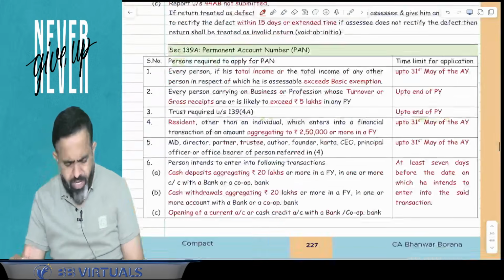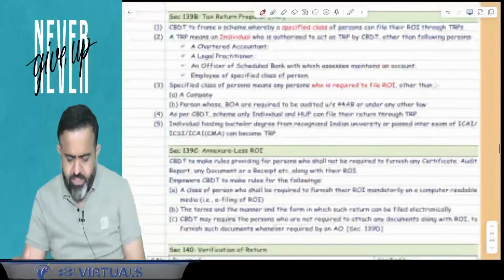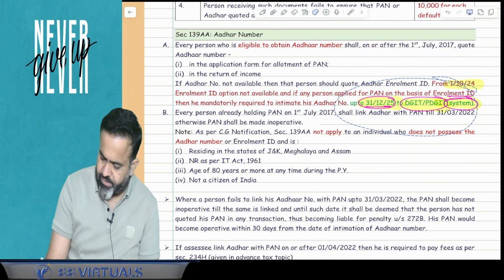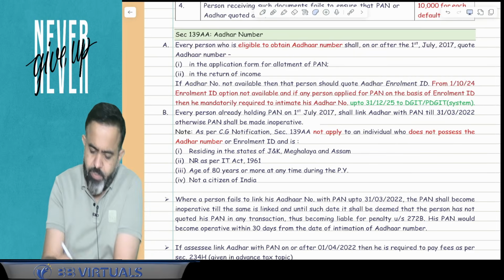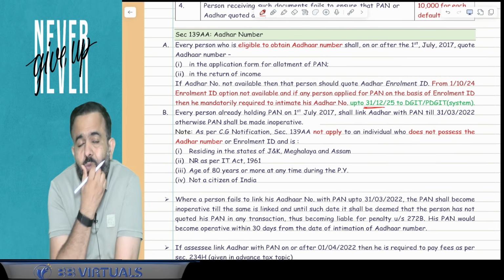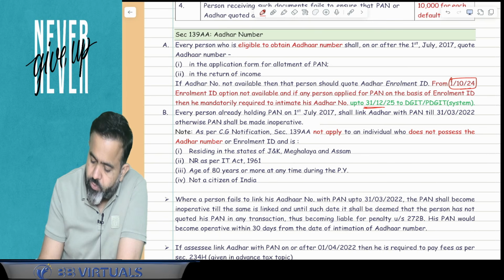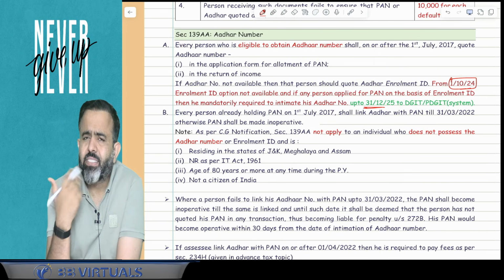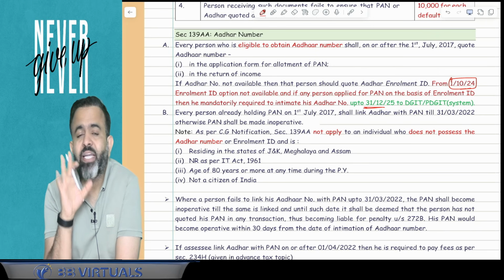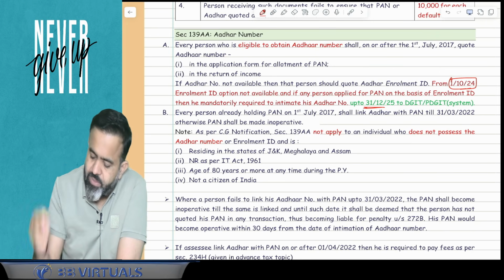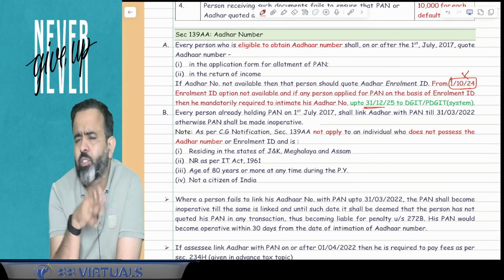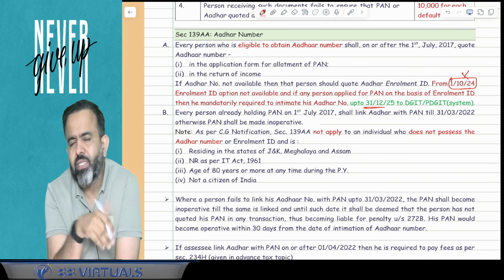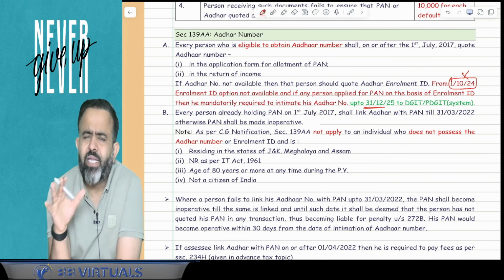Done. After this, guys, there is one more change here, in the Aadhaar number section 139AA. So in case of the Aadhaar number section, what happened? You know that earlier, before 1st October 2024, it was allowed, if you made an application for the PAN number, then instead of the Aadhaar number, you can give the enrollment ID also. But that enrollment ID system is discontinued from 1st October 2024. Means on or after 1st October 2024, if you are applying for the PAN number, then you have to give the Aadhaar number only. Enrollment ID is not allowed.